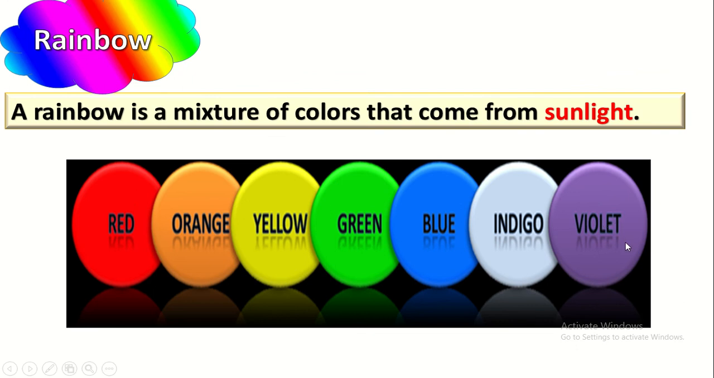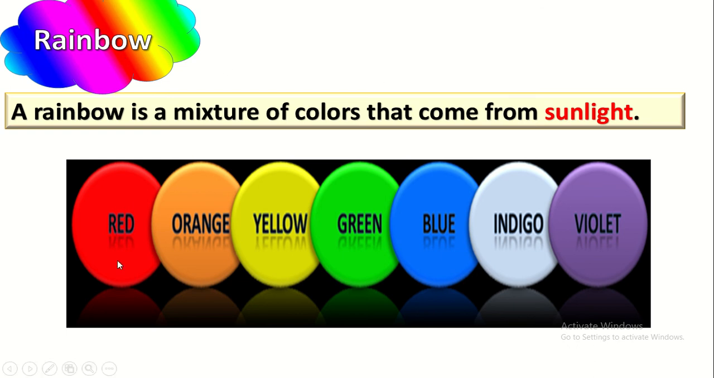Now let's talk about the rainbow. Do you like the rainbow? Yes, we all like the rainbow. What is the rainbow? The rainbow is a mixture of colors coming from the sunlight. Does the rainbow come from the sunlight? Yes, and we will know how. But first, let's learn the colors of the rainbow.